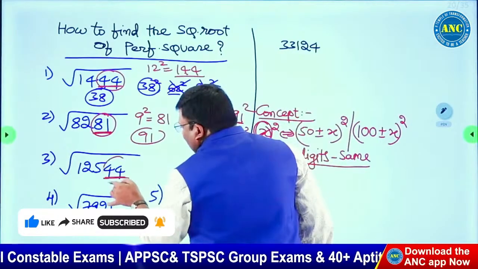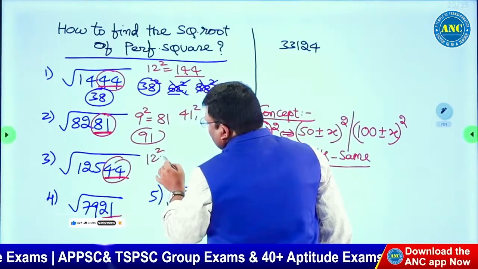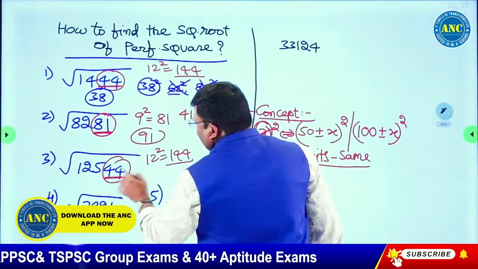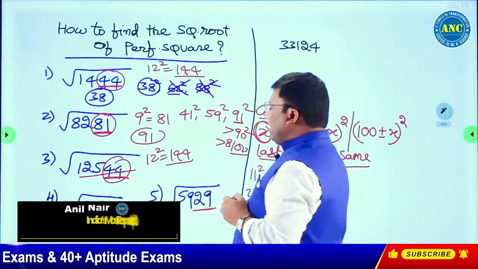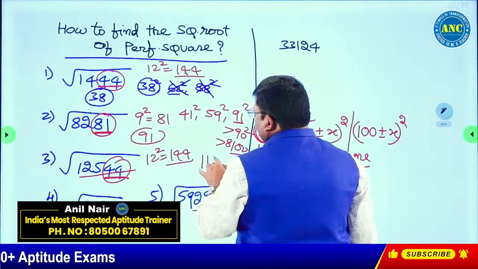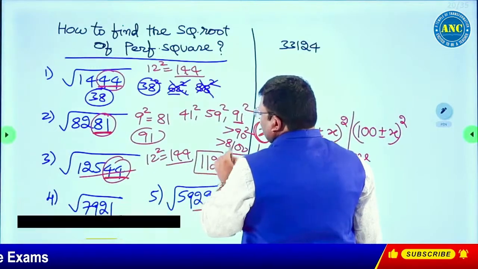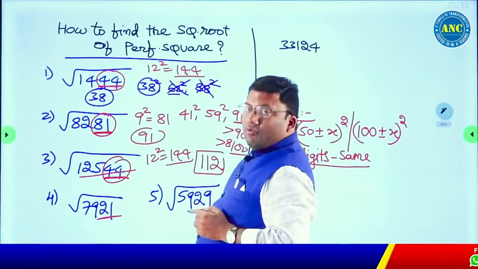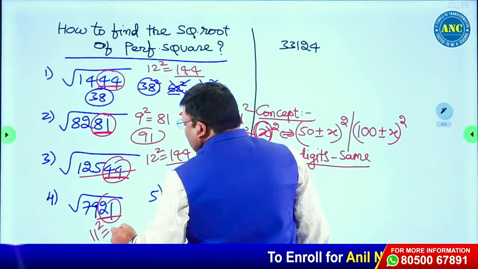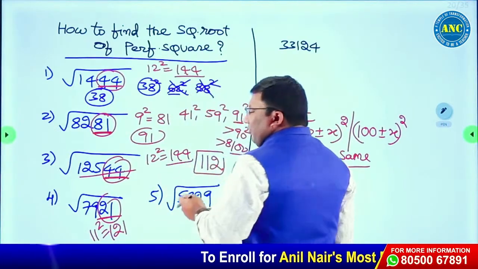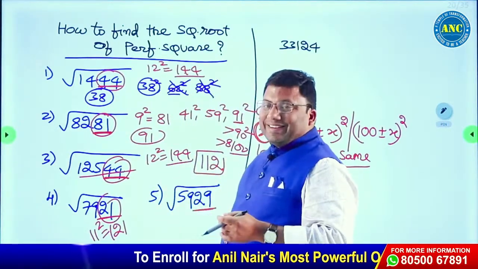12544. What are the last two digits? 12 square is 144. This is greater than 10,000. 10,000 is 100 square. So the answer is 100 plus 12, which is 112. Next, 7921. 11 square is 121. I hope the idea is clear.